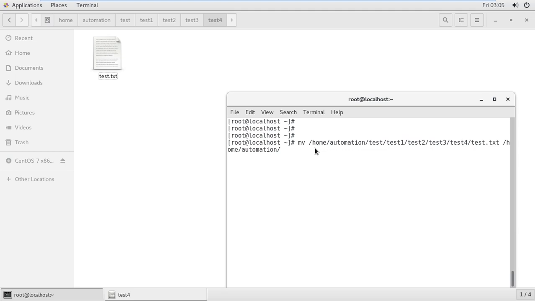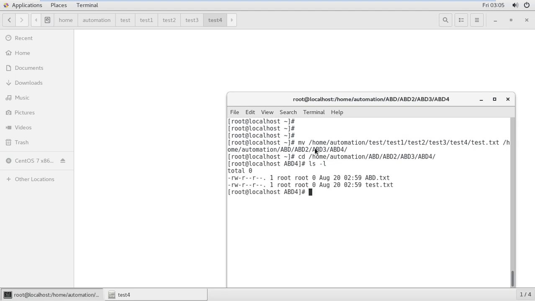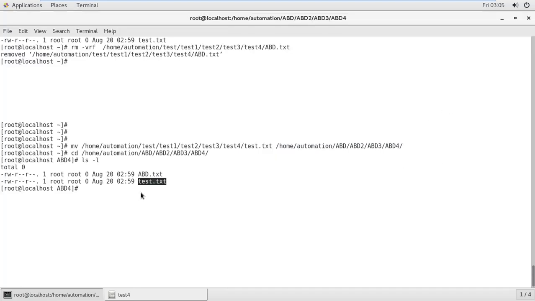home automations, so it will be moved here, and you need to check home automations abd abd abd abd and ls -l. So here it will show the taste.txt file. So there is a single command. I don't think this will work with the mv command. If you want to copy and paste from a directory, you need to paste here.